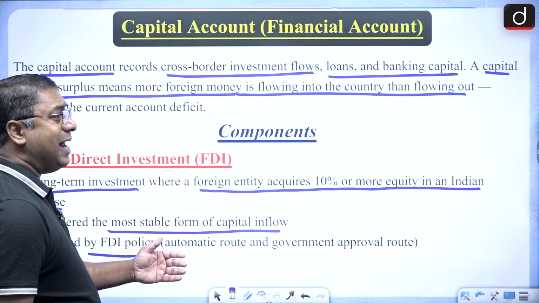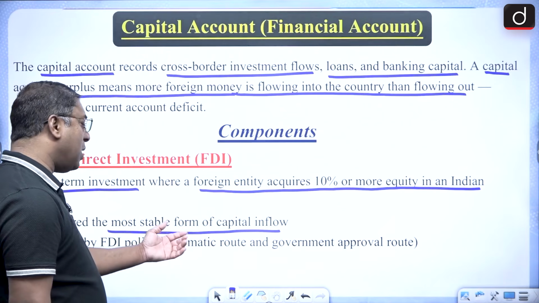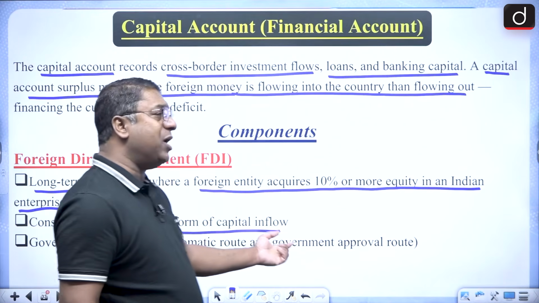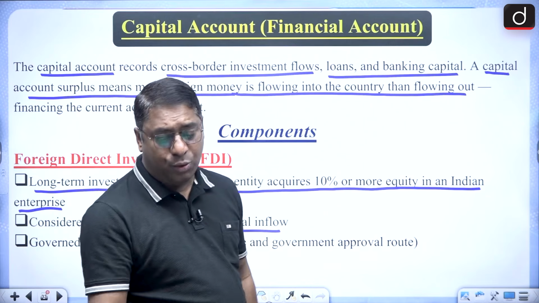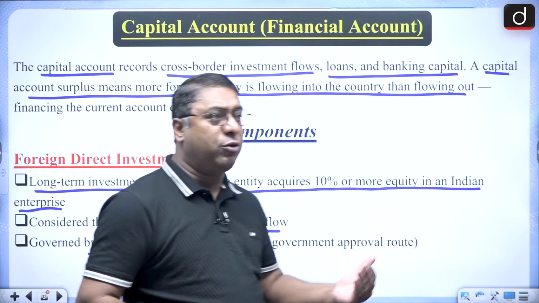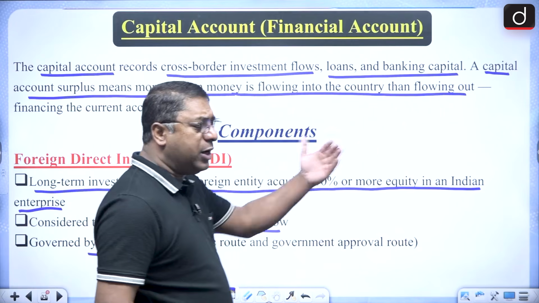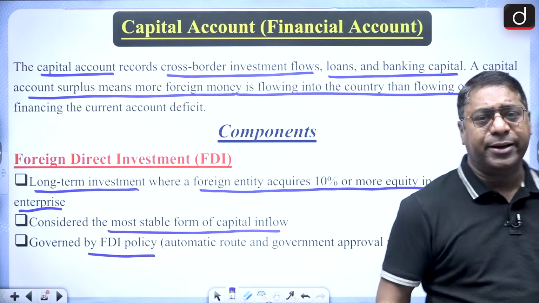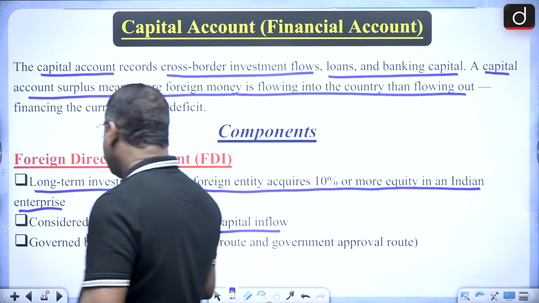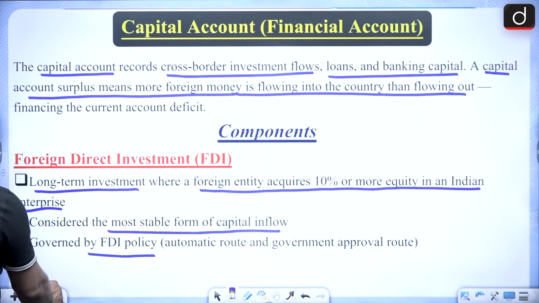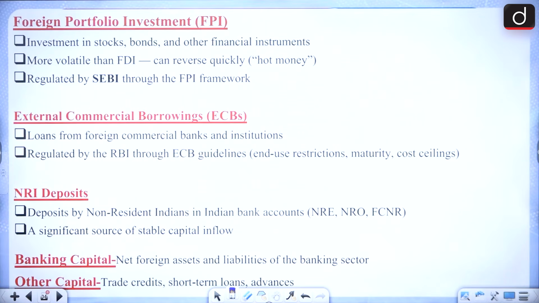And we all know that there are two routes. One is the automatic route and the other one is the government approved route. So there are two routes with regard to the FDI. We'll discuss the FDI later on. Okay, don't worry. But you must remember one of the components of the capital account is FDI.